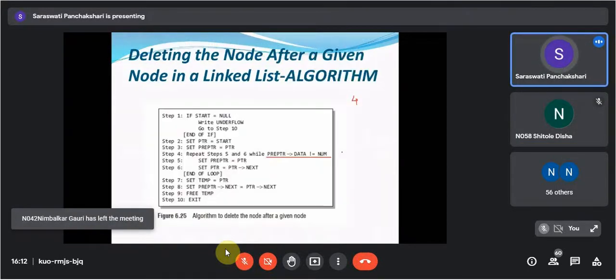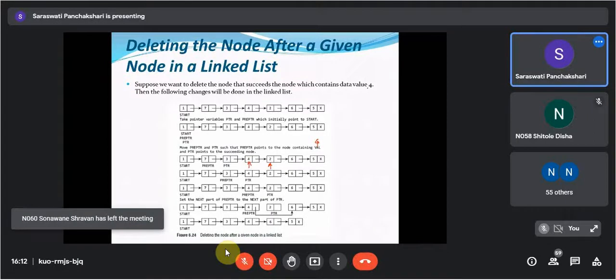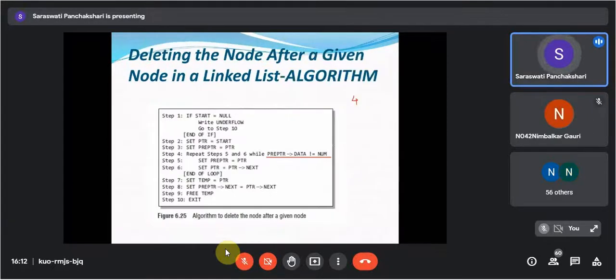Now see here. Then repeat step 5 and 6 while pre-PTR of data is not equals to null. In this case, where your 3 pointers are here, we are assuming that value is equals to 4. Getting? Value, or we can say num. Num is equals to 4 we are going to consider.